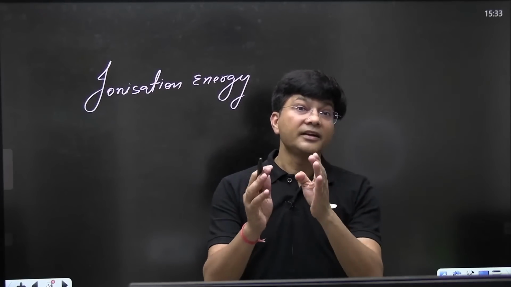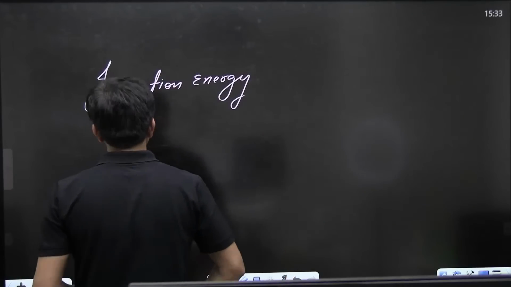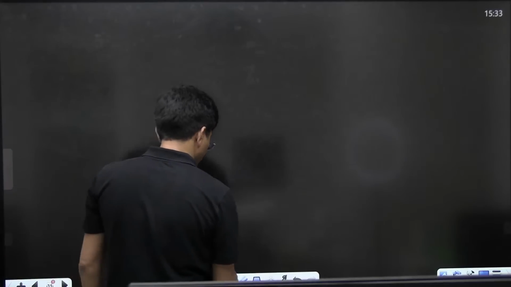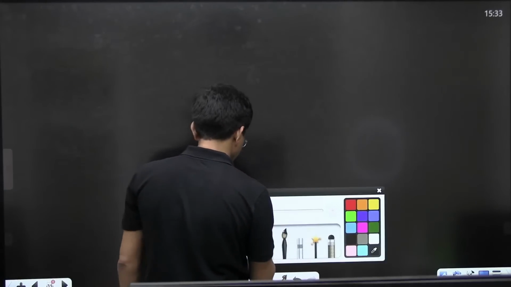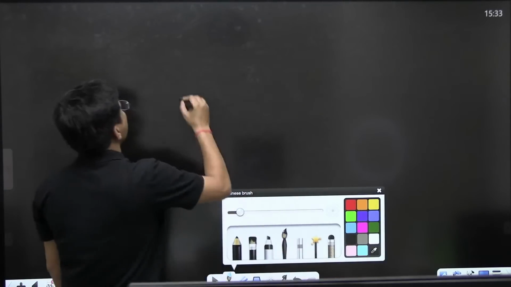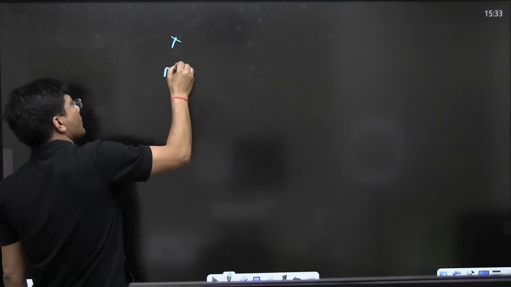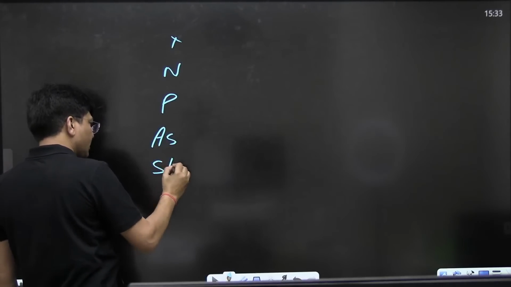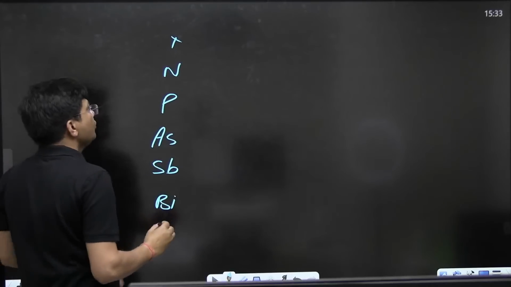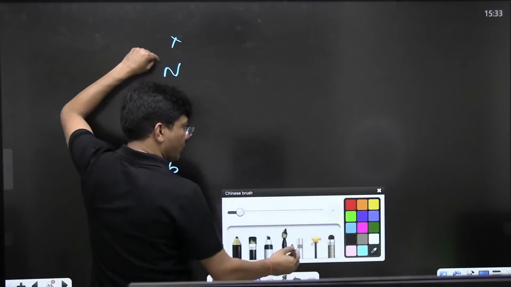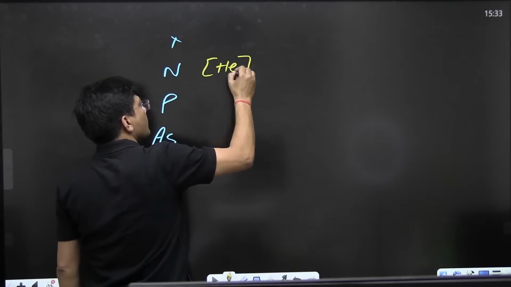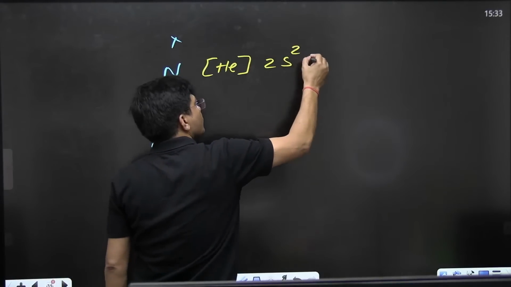Suppose I take nitrogen, phosphorus, arsenic, antimony, bismuth. Let me write nitrogen over here; see carefully, everyone. You have seen nitrogen has the electronic configuration helium 2s2 2p3.